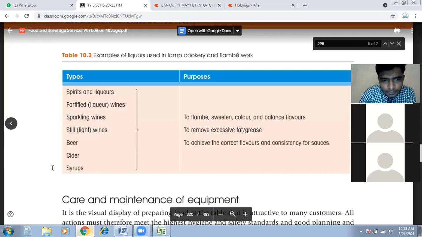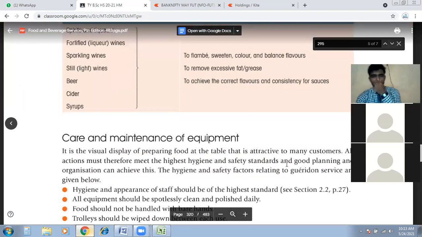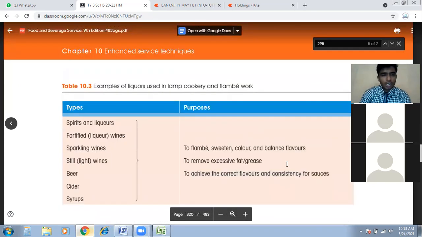Third, to achieve the correct flavor and consistency for sausages. So that is the short use of flambe.